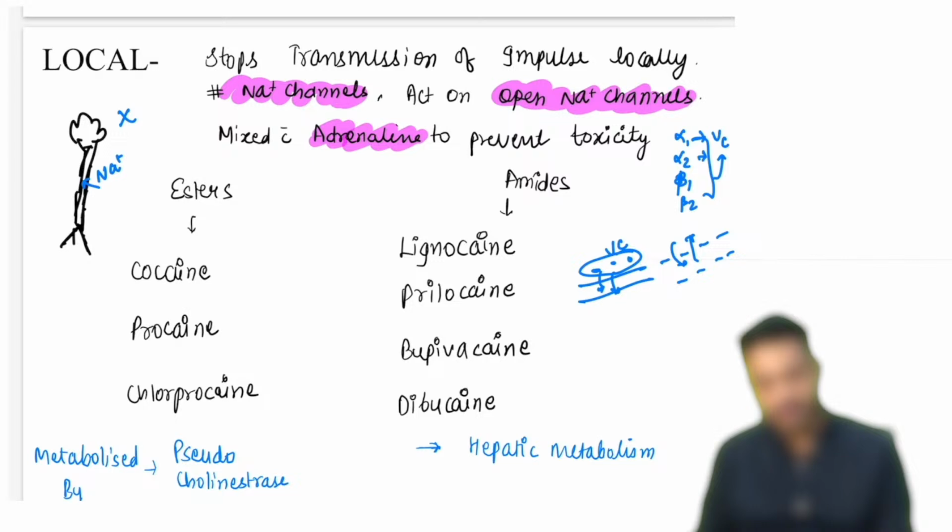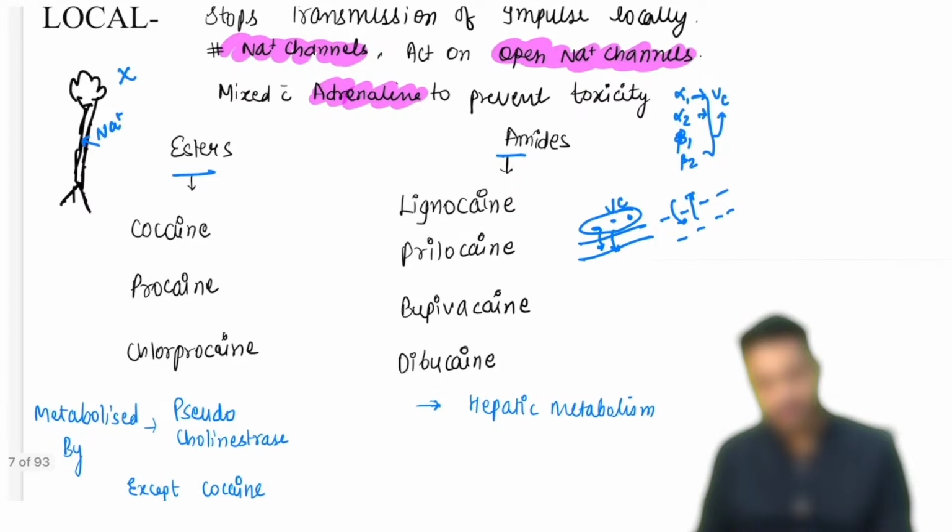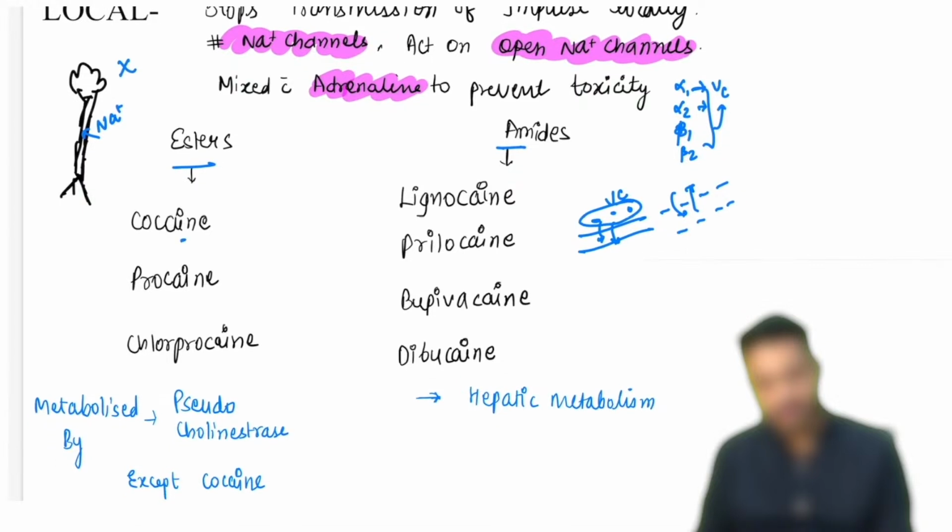So we are having two things. One is going to be your ester, another one is going to be your amide. Esters में क्या होगा? Single I will be there. Amides में क्या होगा? Double I will be there. Can you appreciate this double I? Amide में खुद में I आता है तो you will be looking for double I.